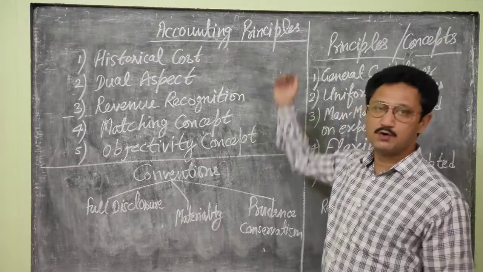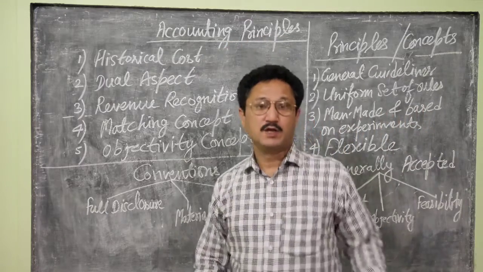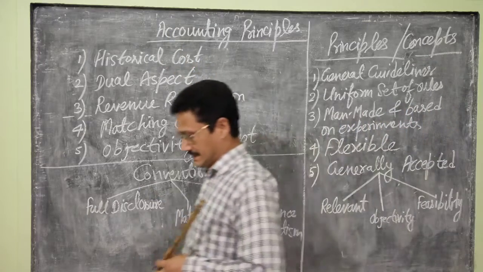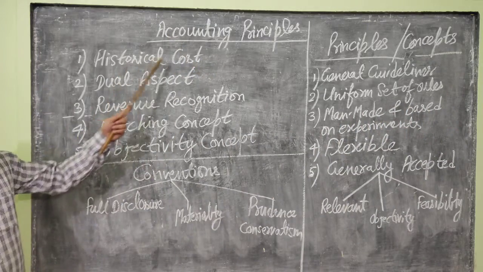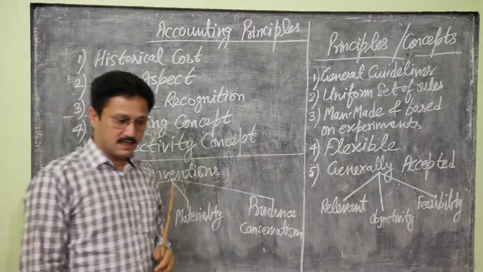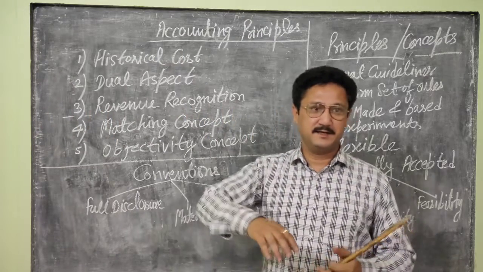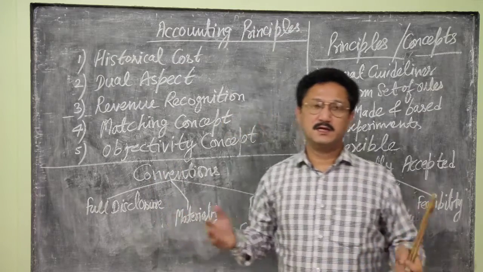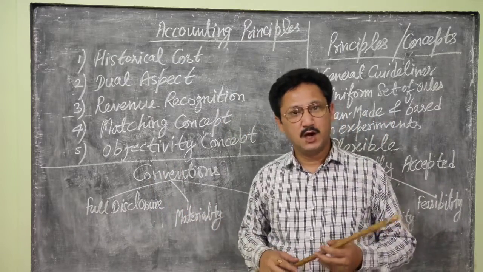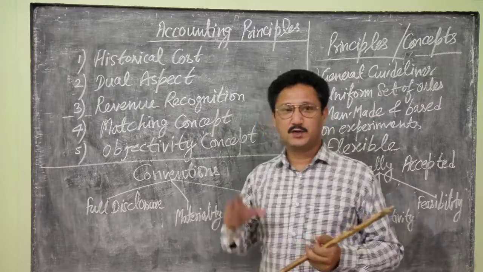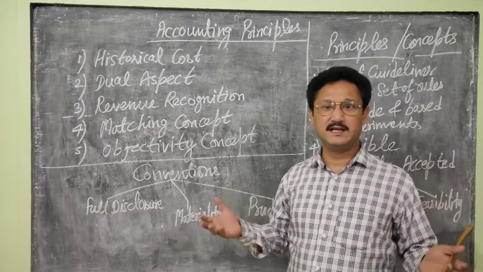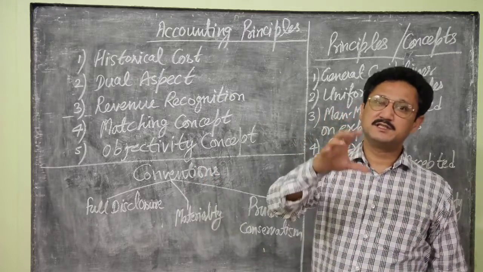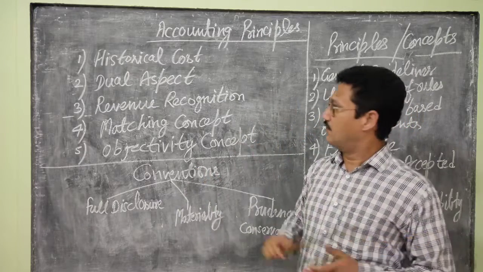Continuing with our accounting principles chapter, today I will explain the next concepts. Next concept is the historical cost concept. The historical cost concept states that all the assets which a business enterprise purchases or acquires will be shown in the books of account at their original cost only, the cost at which they are acquired. Why?